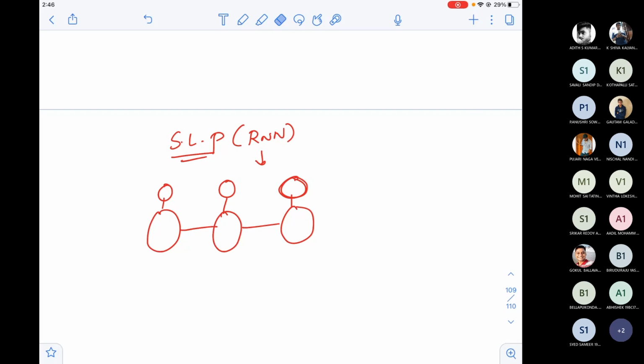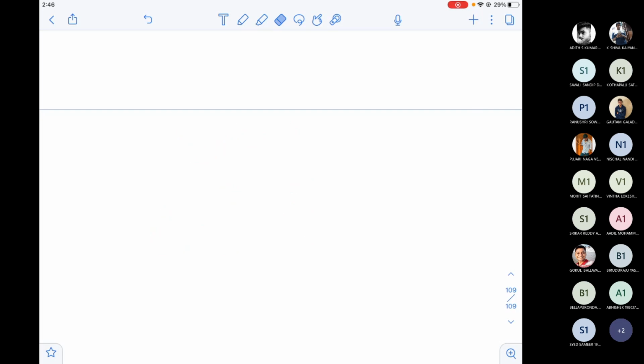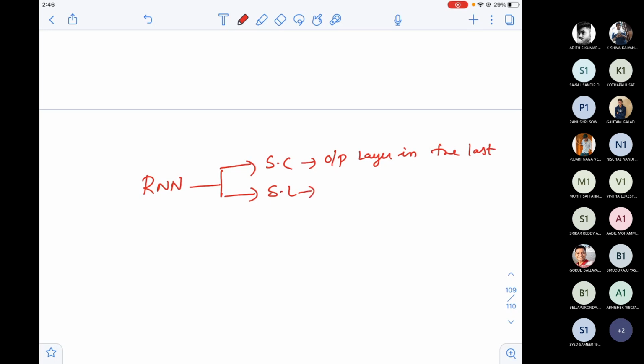So this is the basic idea of RNN in the context of sequence labeling and sequence classification. Sequence classification will have an output layer in the last architecture. Sequence labeling will have an output layer for every architecture in your RNN, every sub architecture of your RNN.